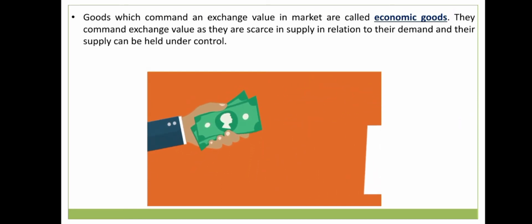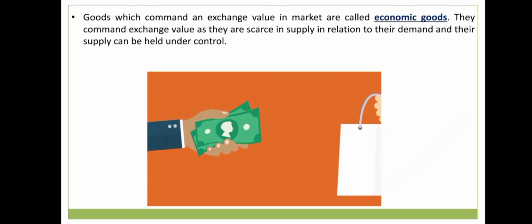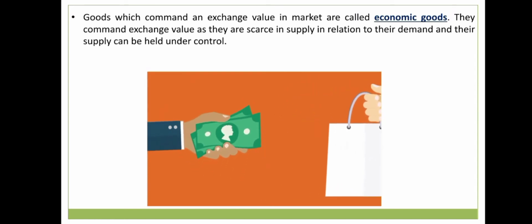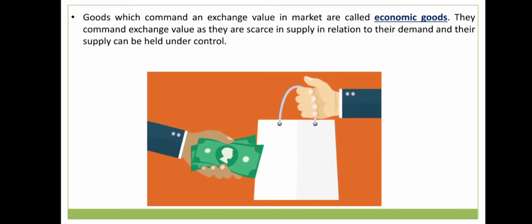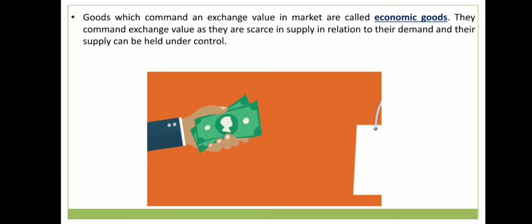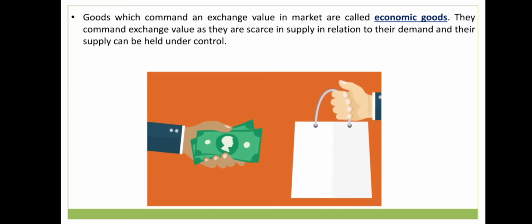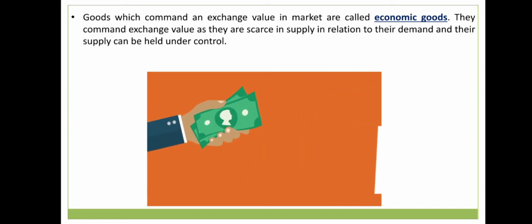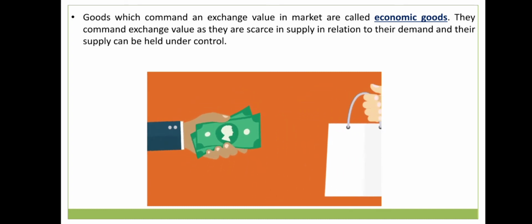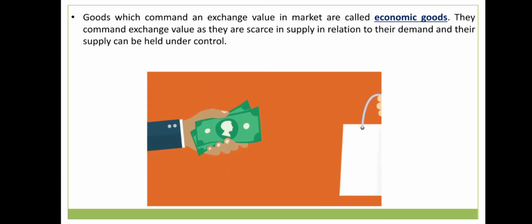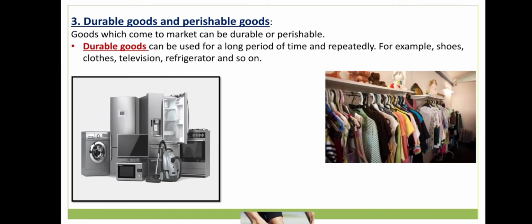In the picture we can see that we have to pay to purchase any economic goods. For example, we can take any goods, a packet of biscuits, or we are purchasing a laptop, a phone, a chair, a pen, even a pencil also. That pencil we are purchasing with money. So any goods which has an exchange value is known as economic goods. Now let's see the next one. Durable goods and perishable goods.